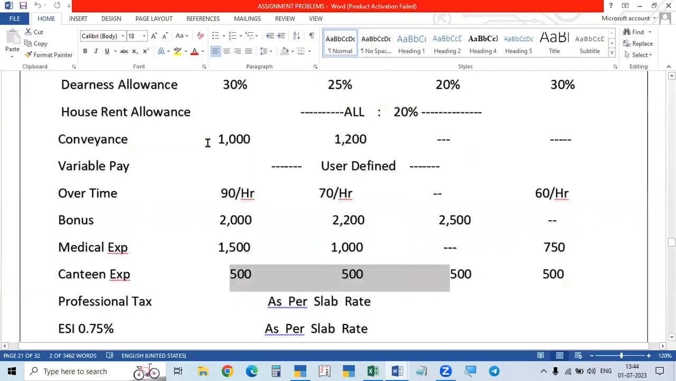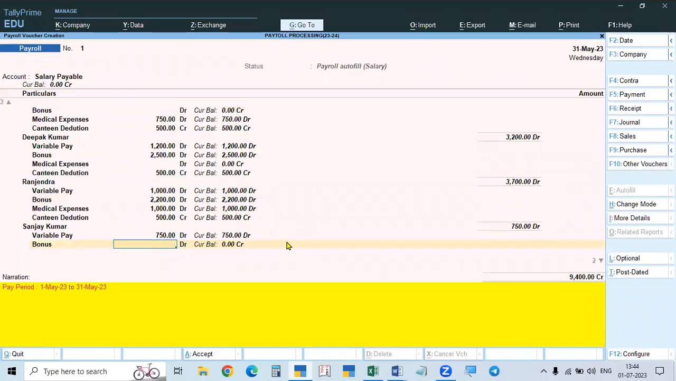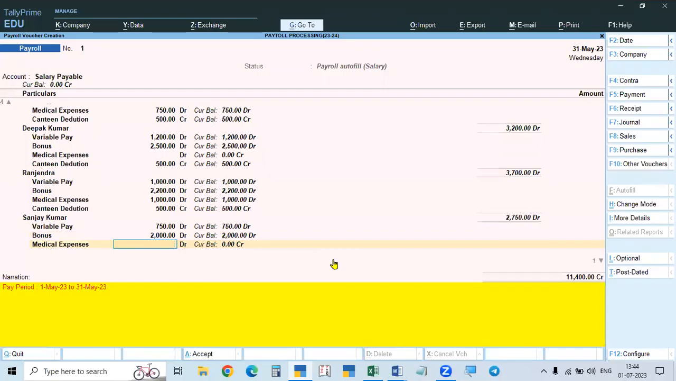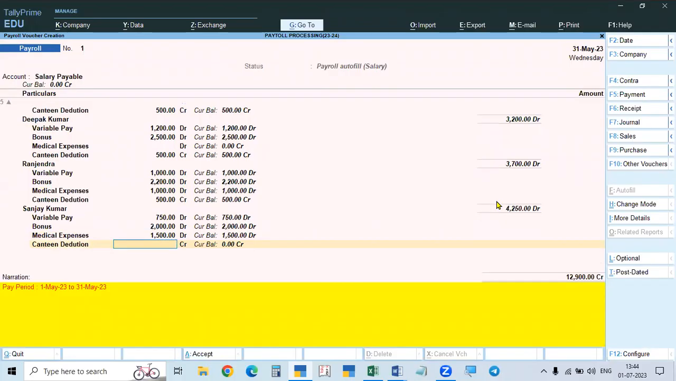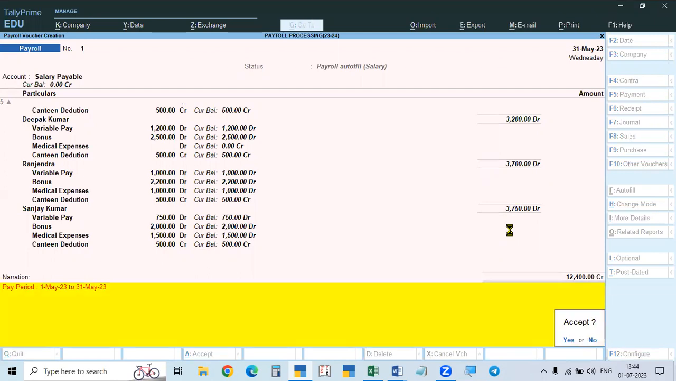Then go to Sanjay Kumar. His salary is very less, so we do variable pay 750, and he has 2,000 rupees bonus, then medical expenses 1,500 rupees, and canteen allowance 500 rupees. So all these are completed. These variable, user defined amounts, we processed.